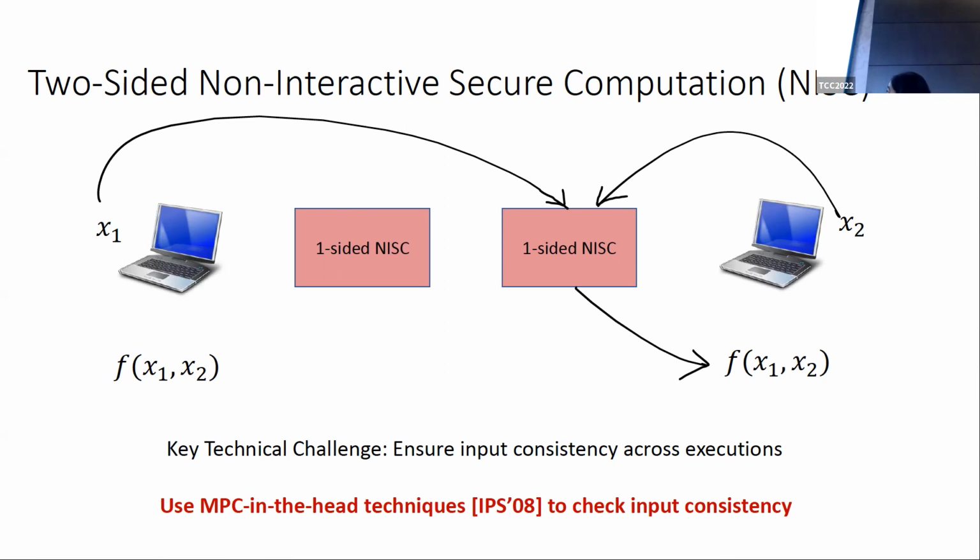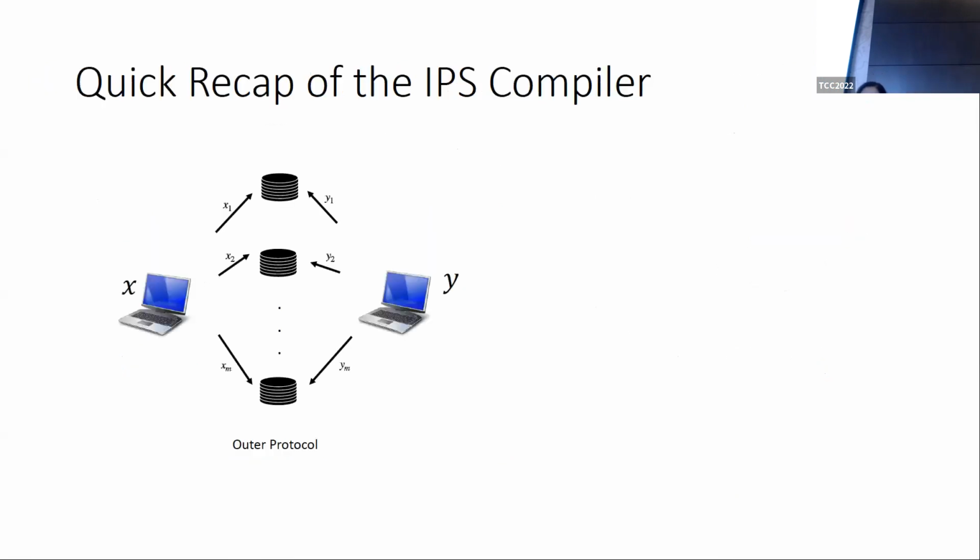And we use these techniques to build protocols that check input consistency via cut and choose mechanisms, and then combine the results to get provably correct and secure protocols. So now let me give a quick recap of the IPS compiler.